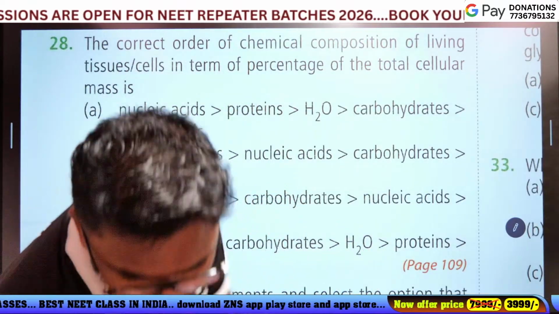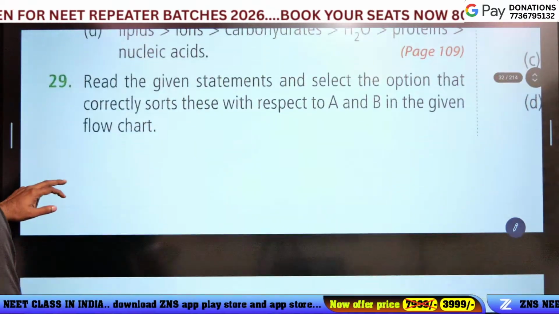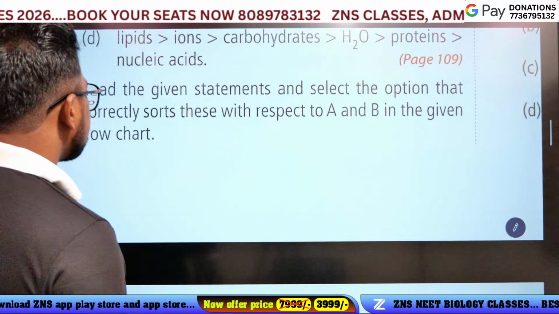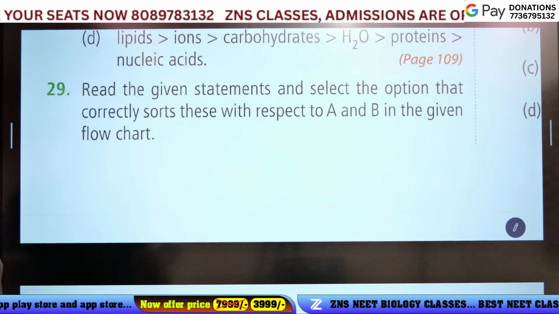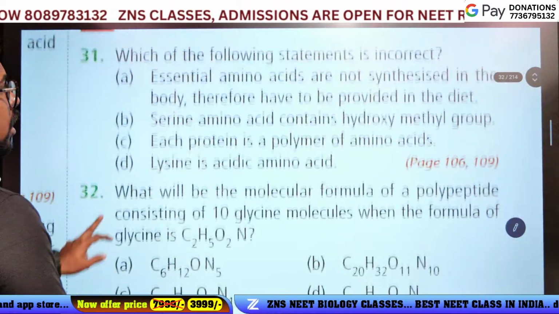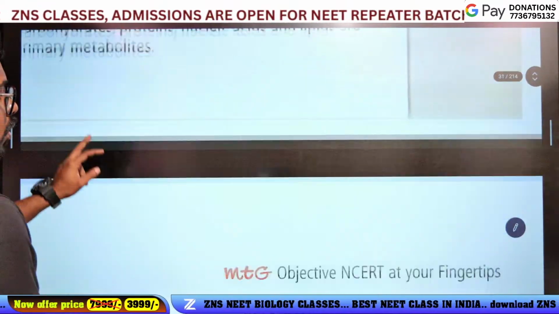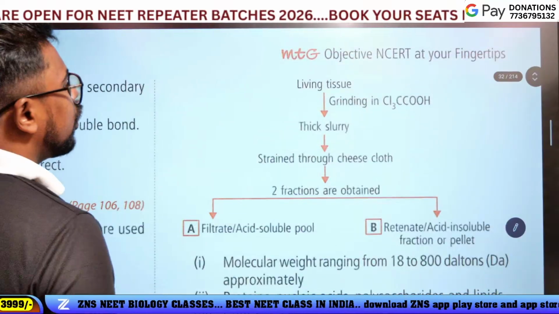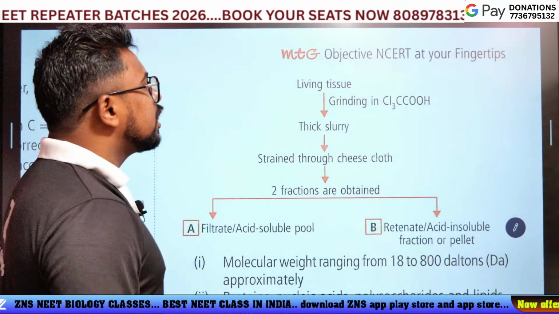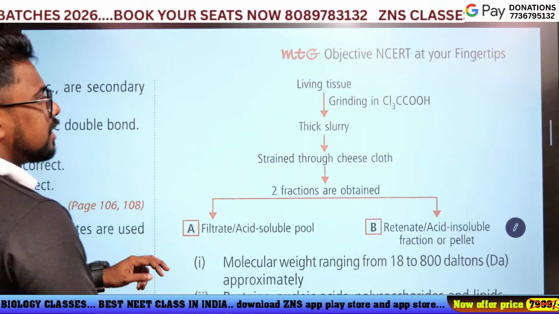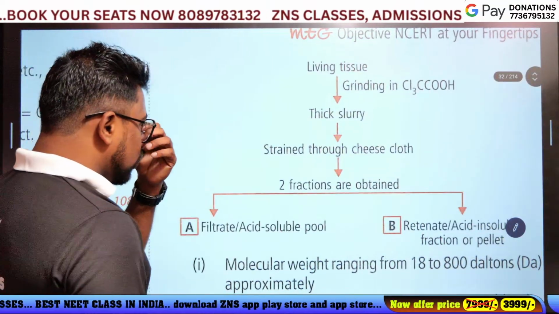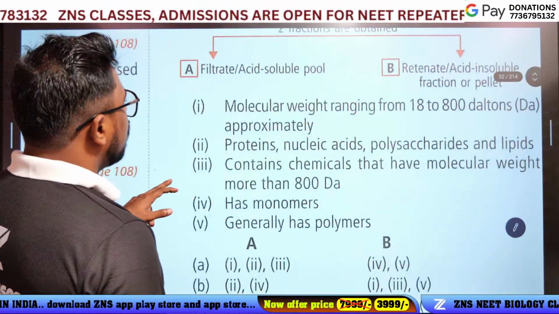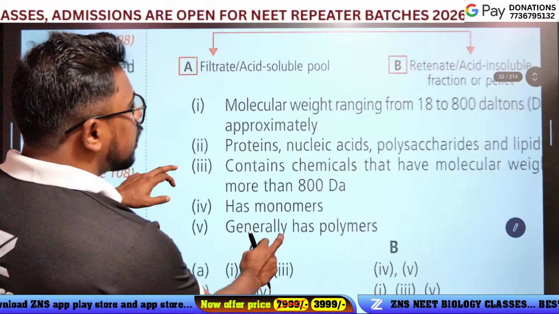Okay, the next question, 29. Read the given statements and select the option that correctly sorts them with respect to A and B in the given flow chart. The living tissue is ground in trichloroacetic acid, the thick slurry is strained through cheesecloth. Two fractions are obtained: the filtrate, the acid soluble pool, and the retentate, the acid insoluble pool.